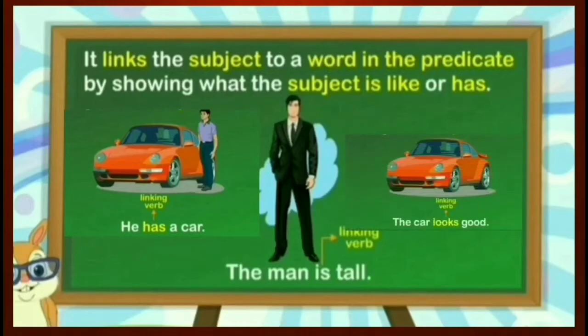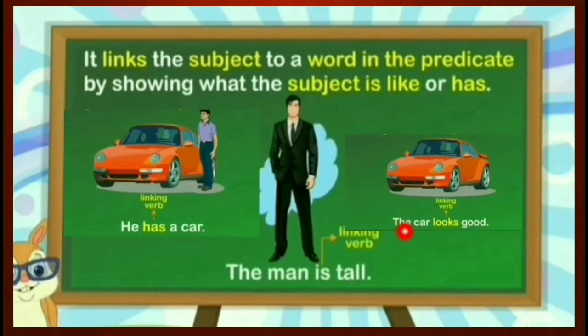Next, one more example. Look at here. The car looks good. So here, what the subject is like, what condition the subject is showing, it is linked with the adjective.